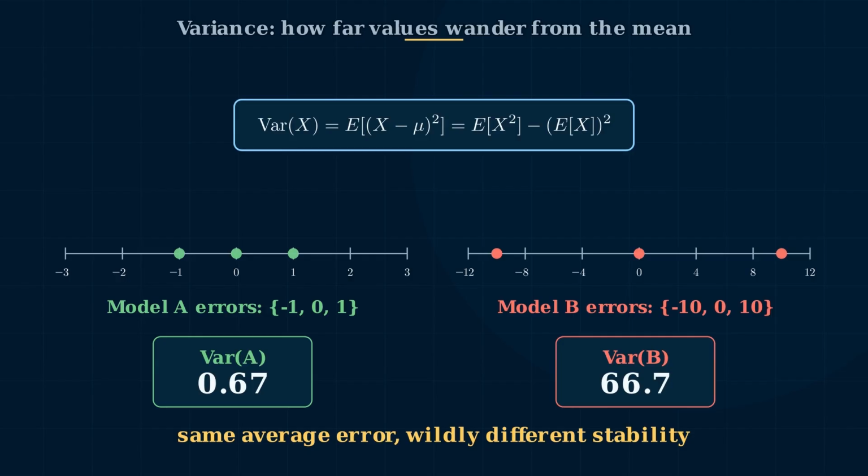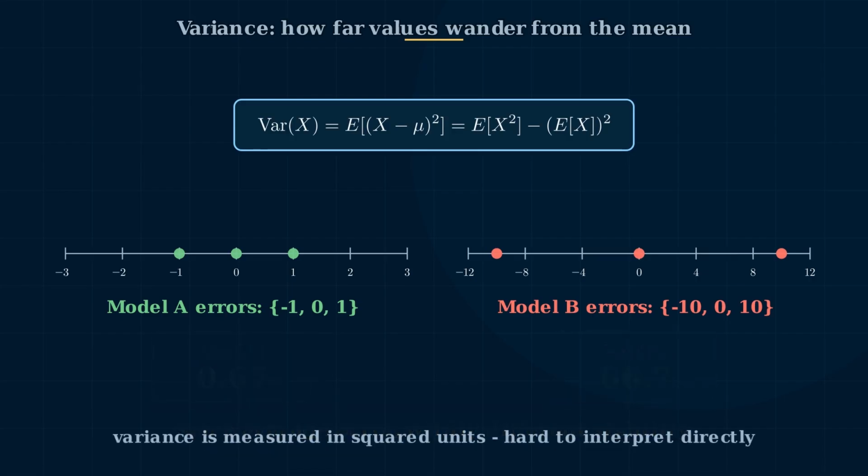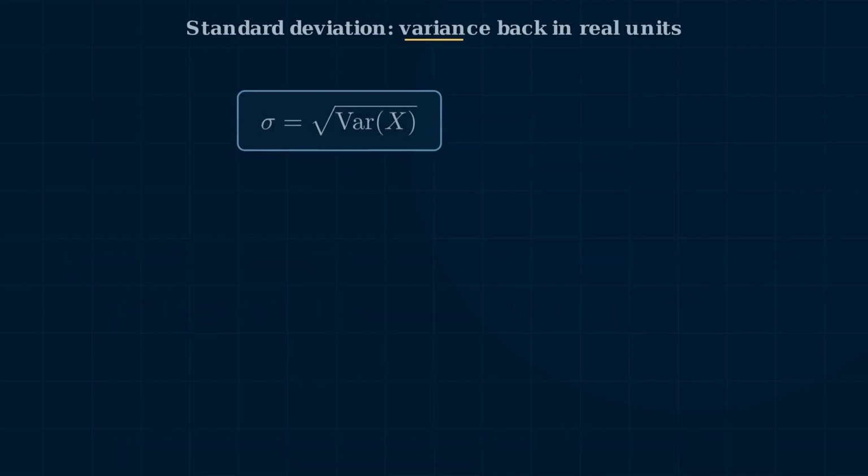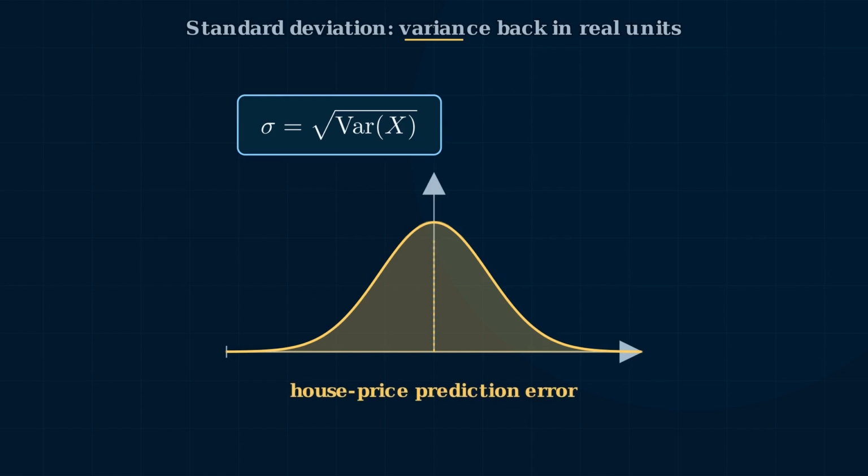One catch: variance is measured in squared units. For house prices in euros, variance is in euros squared, a number that is hard to interpret on its own. To fix the units problem, take the square root. Sigma equals the square root of var of x. This is the standard deviation.